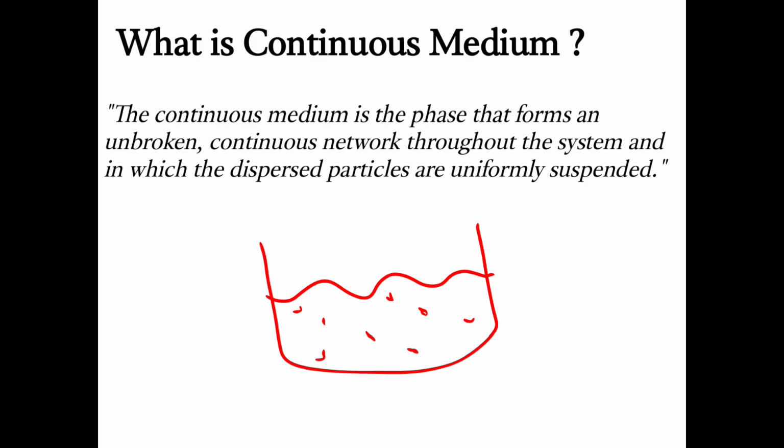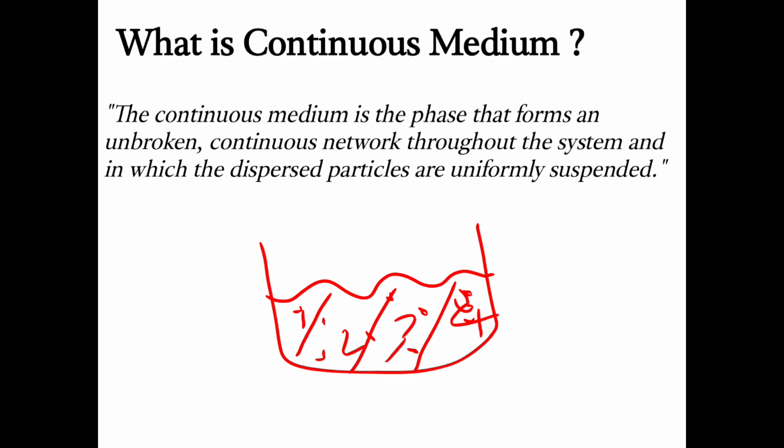There cannot be agglomeration of the particles, that will not be known as dispersion. It should be dispersed properly, with a stable system and almost equal distances. So the continuous medium is the phase that forms an unbroken continuous network. I'll define it in my language. Suppose I take these four cross sections, first, second, third and fourth.